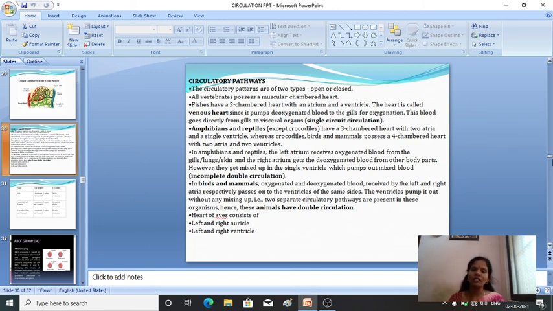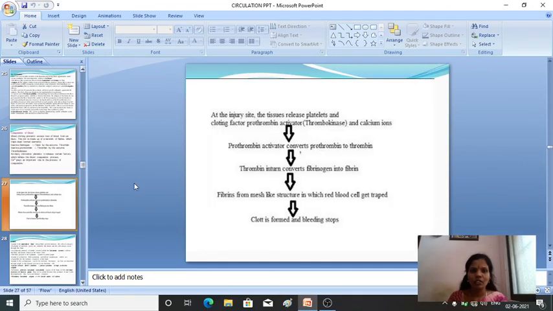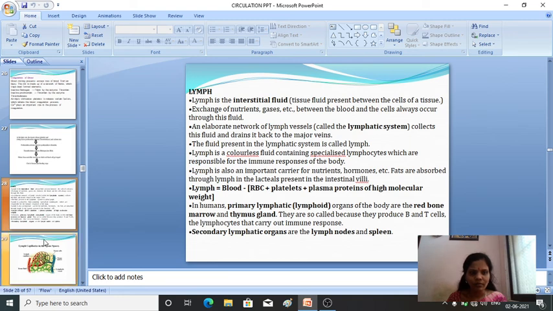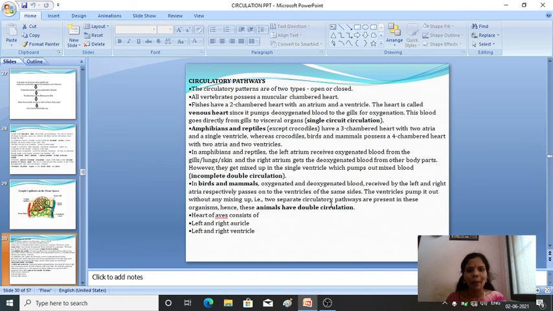So in today's class we have discussed the blood groups. How many types of blood groups are there in human beings? And which blood groups can be donated to which donors and recipients; in detail we have studied the table. The table is important. Then we discussed the clotting of blood, this flow chart of the clotting of blood. Then lymph, then circulatory pathways. So today's concepts are clear to you.